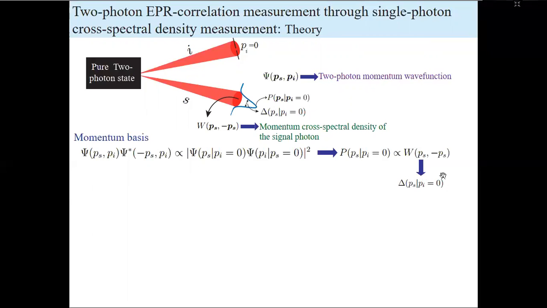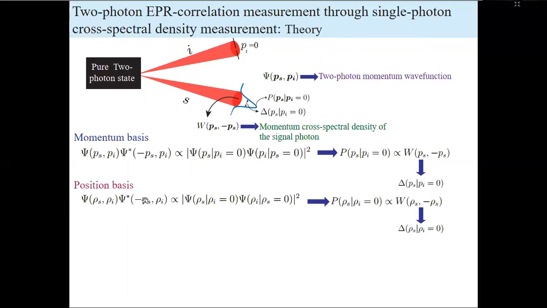Next, if the wave function in the position basis also satisfies the same condition, then by measuring the position cross-spectral density of the signal photon, we can figure out the conditional position uncertainty. And now we use these two conditions for measuring EPR correlation. Let's begin with an example.